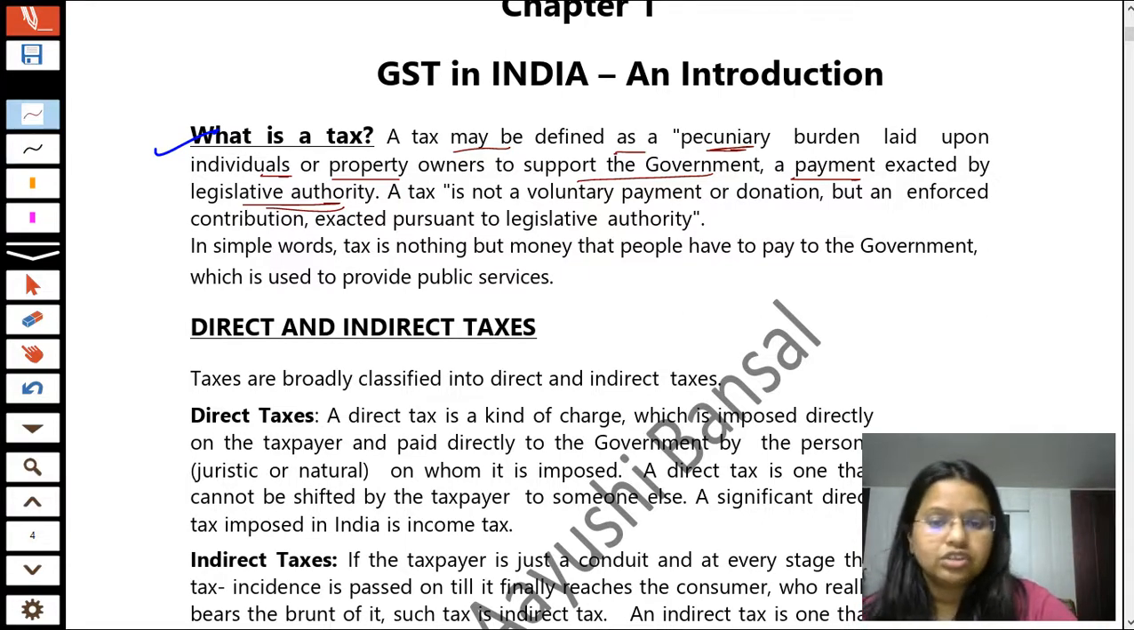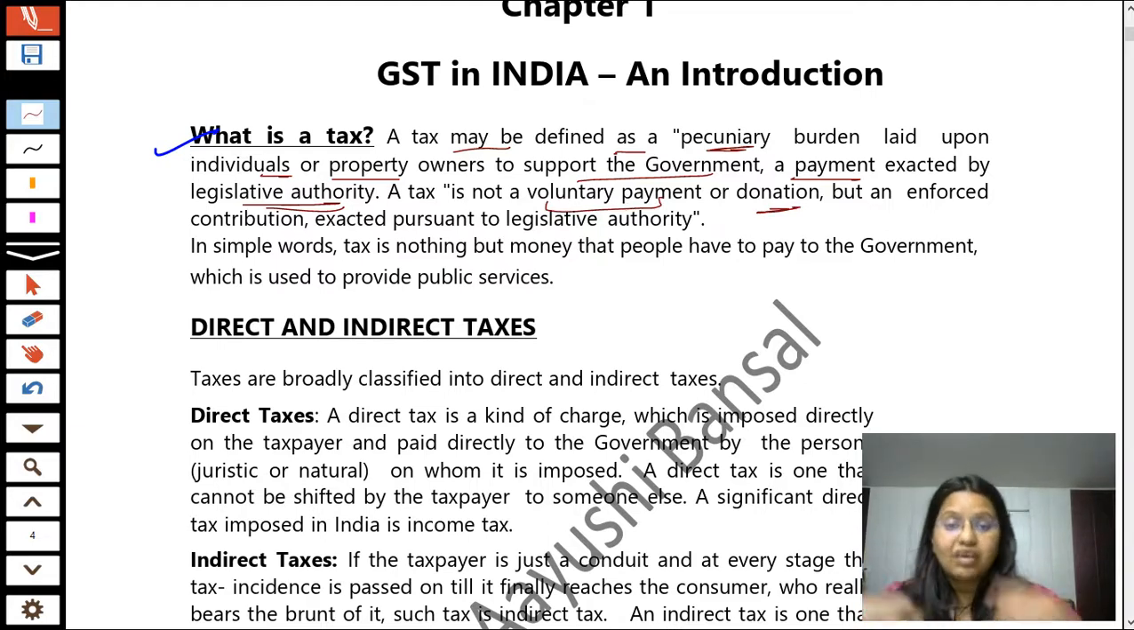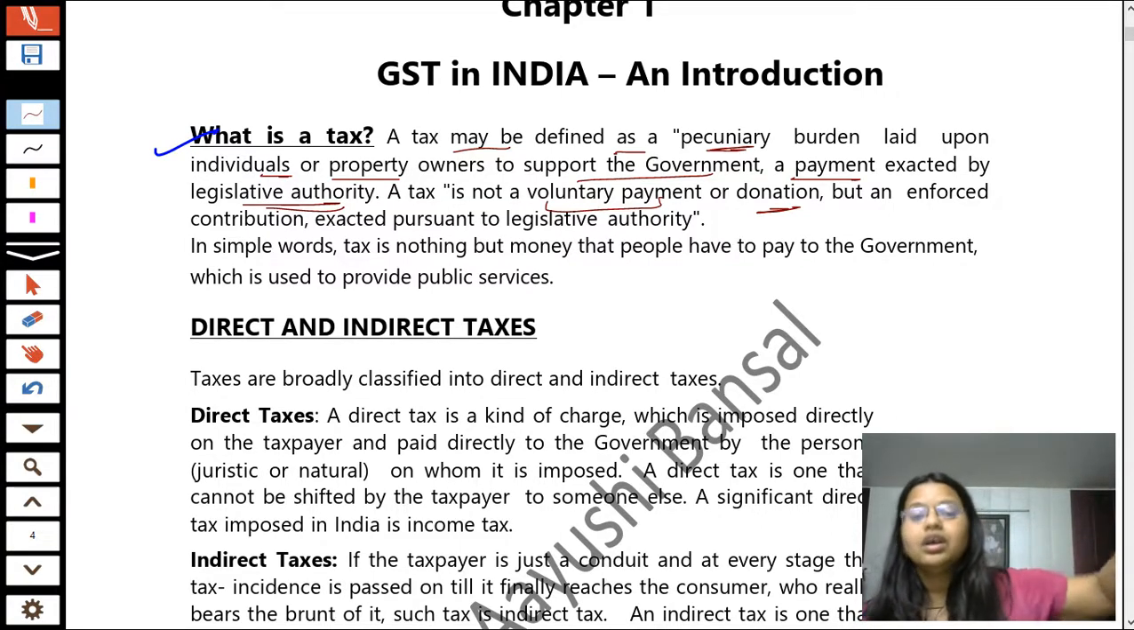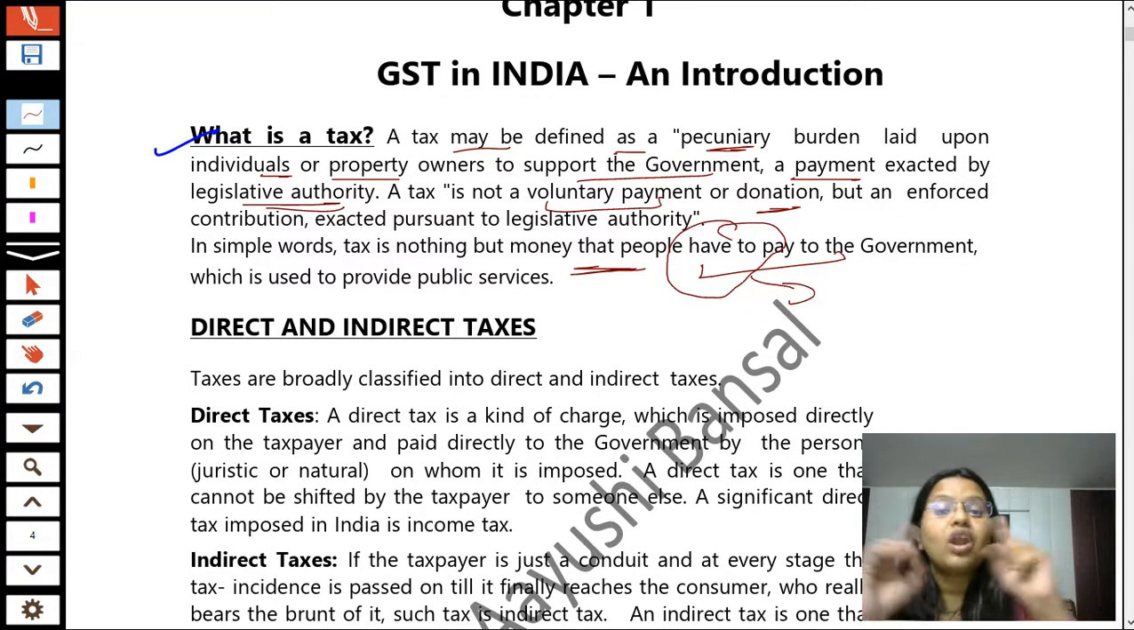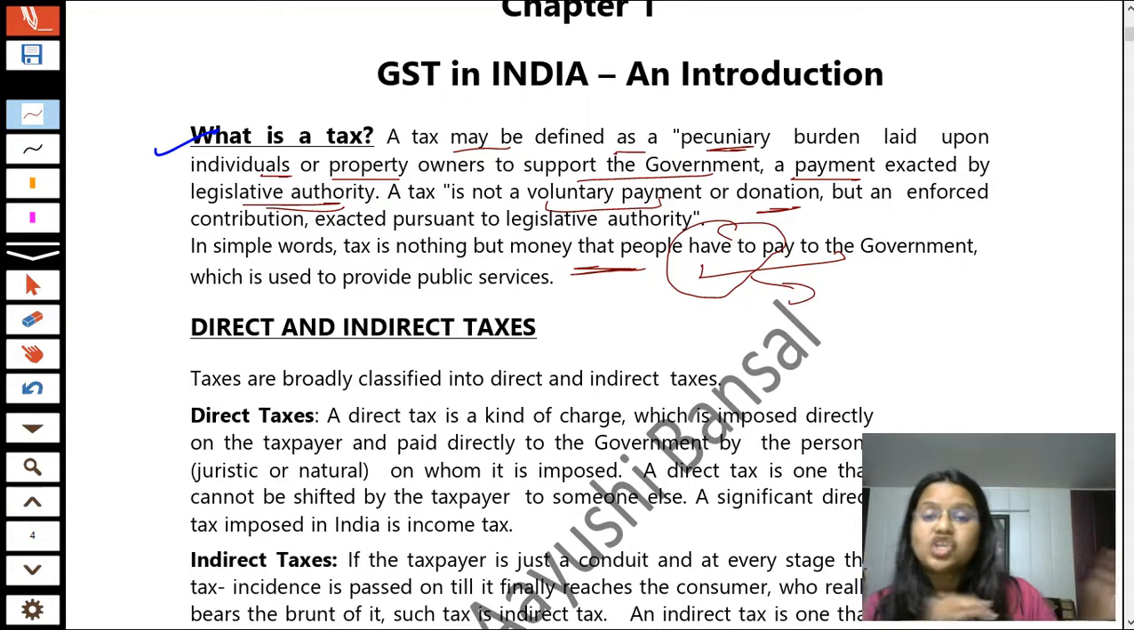So students, a tax is not a voluntary payment or a donation, but an enforced contribution, because it doesn't depend upon our will whether we want to provide tax to the government or not. If we fall within the criteria of the government to pay taxes, we have to pay them. It is not our voluntary will. So in simple words, tax is nothing but money that people have to pay to the government. Have to pay means it is not voluntary, but a compulsory obligation on the people, which is used to provide public services.